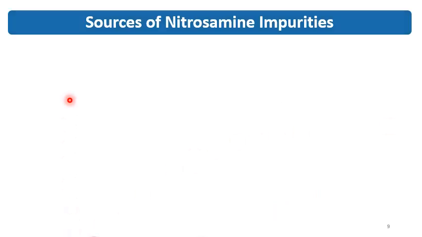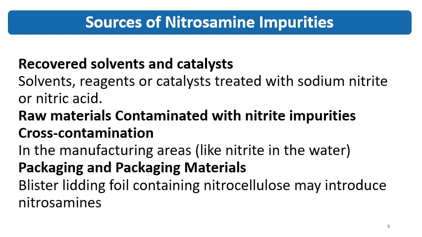Now coming to other sources like recovered solvents. If these solvents are used and they contain nitrite impurities, then they act as a source of the nitrite impurities. So solvents, reagents and catalysts treated with sodium nitrite or nitric acid. This is just an example. If the recovered solvents are used without any control, then these recovered solvents and the recovered solvents with catalyst may act as a source of nitrosamine impurities.